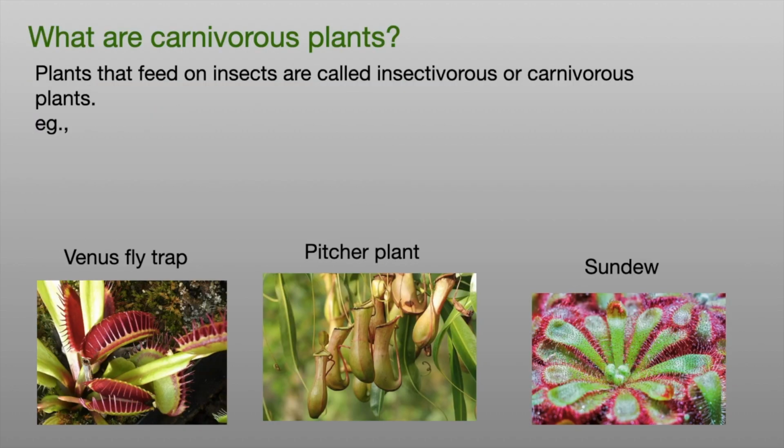What are carnivorous plants? Plants that feed on insects are called carnivorous or insectivorous plants. Example, Venus flytrap, pitcher plant, sundew.